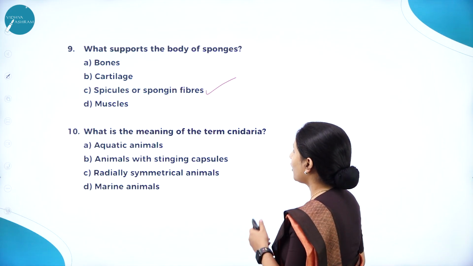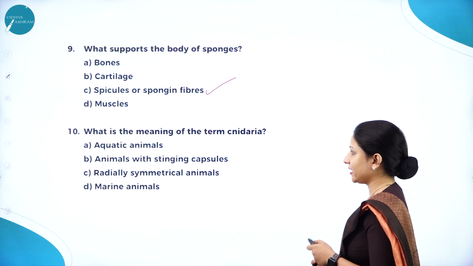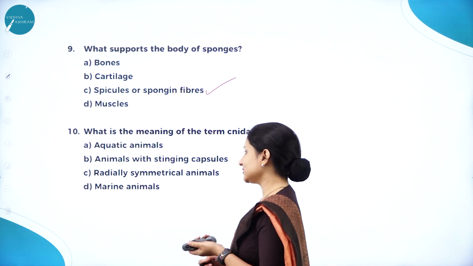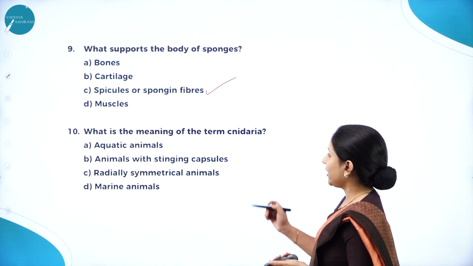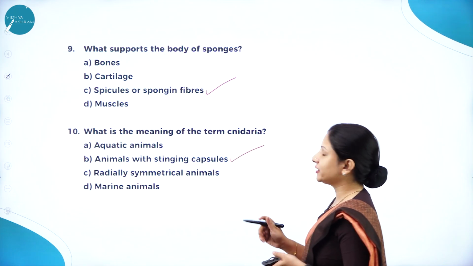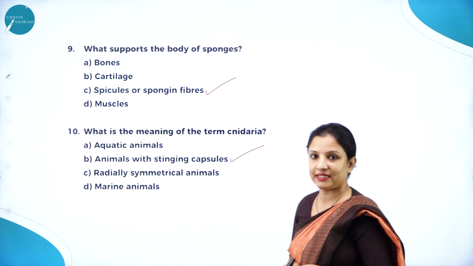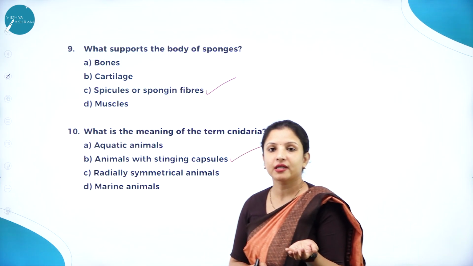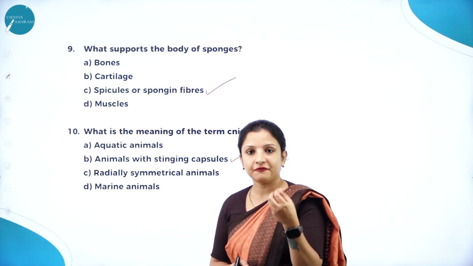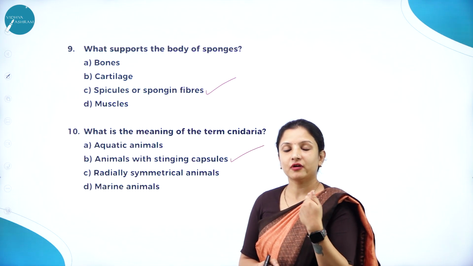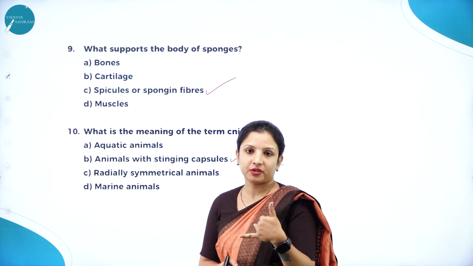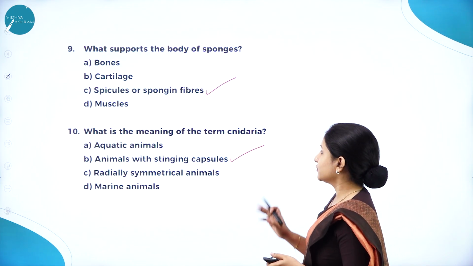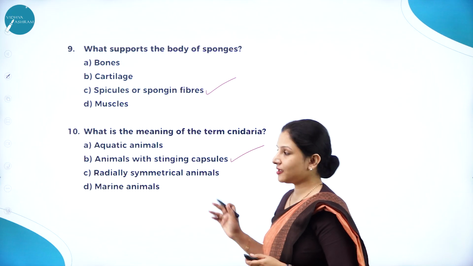So, next question, what is the meaning of the term Cnidaria? Aquatic animals, animals with stinging capsules, radially symmetrical animals, marine animals. Animals with stinging capsules. So, cnidarians, which are also called as coelenterates, they have stinging capsules. Say for example, the best example I can take is jellyfish. So, jellyfish, they have stinging capsules. Whenever it comes in contact with a person or a predator, they feel an electric shock, or poison stings they have. So, cnidaria means animals with stinging capsules.